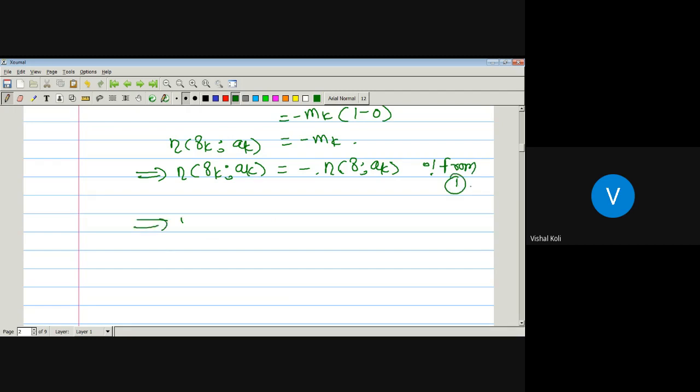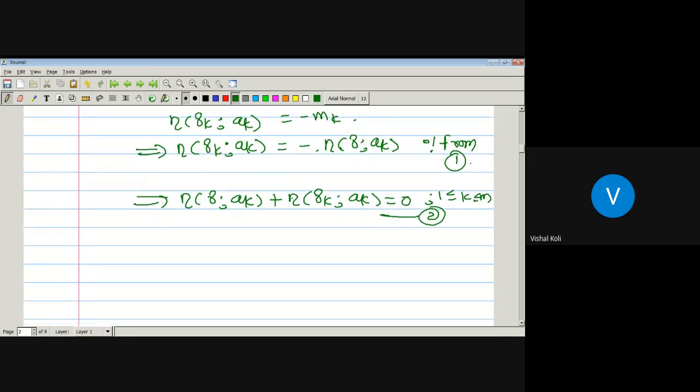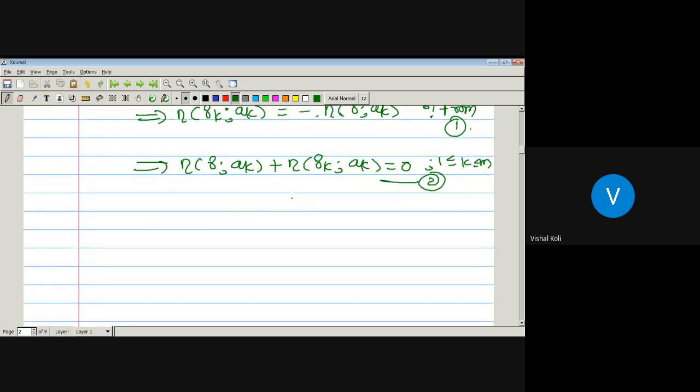This implies the index of the curve gamma with respect to a_k plus the index of the curve gamma_k with respect to a_k is equal to 0, for any k lying between 1 and m.